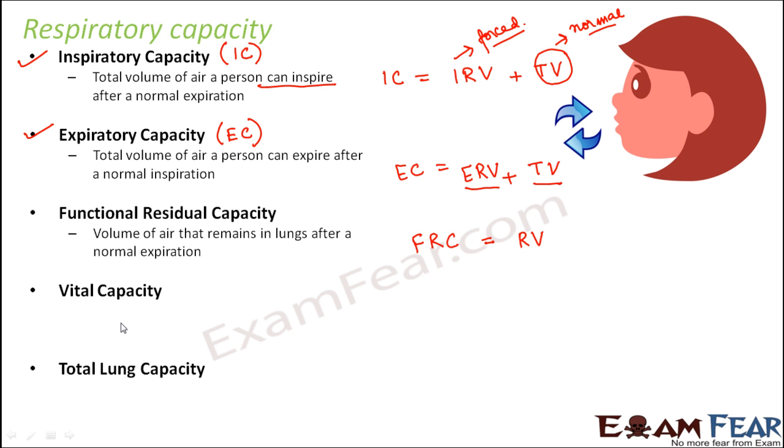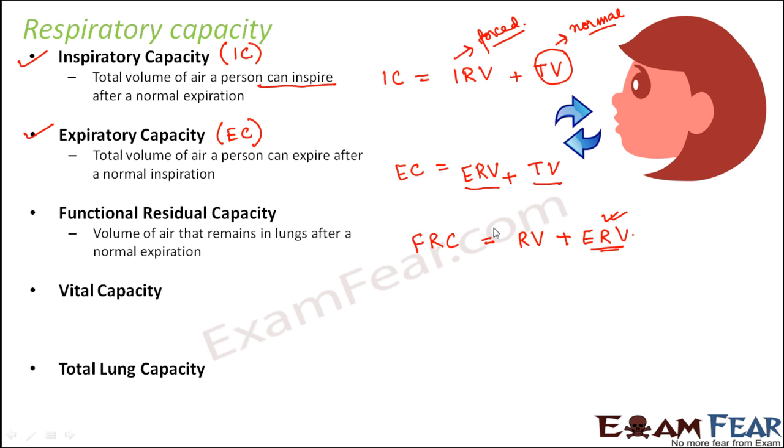So when you are doing a normal expiration, that means your ERV is still there. Got my point? Now here you are doing a normal expiration, correct? So that means if you do a forceful expiration, you will be able to give out ERV, that is expiratory reserve volume. But since you are not doing a forceful expiration, that means ERV is still there inside your body.